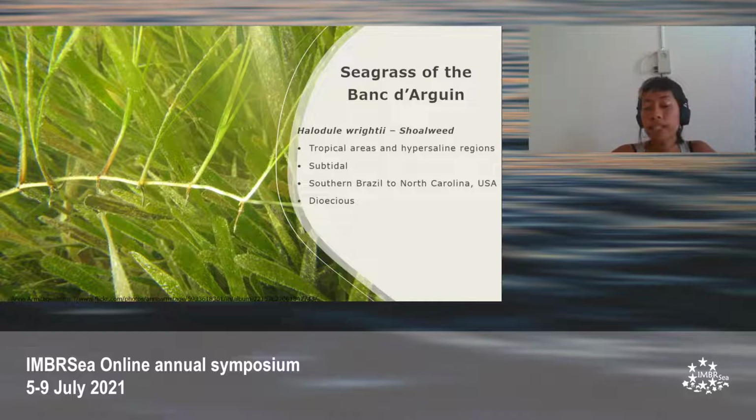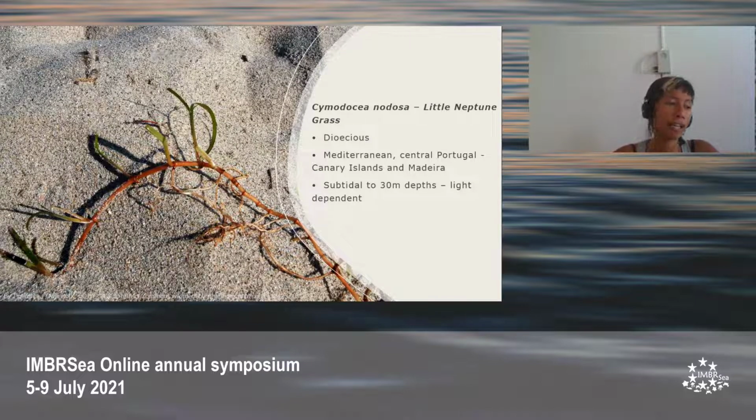They're a dioecious species and their seeds are found at the base of the plants. Second, we have Cymodocea nodosa. It's another dioecious species found in the North Atlantic from Portugal to Mauritania. It's found also in the Mediterranean basin and the Canary Islands archipelago and Madeira. They inhabit subtidal regions down to depths of 30 meters, depending on light penetration. Their seeds are also found on the base of their shoots.